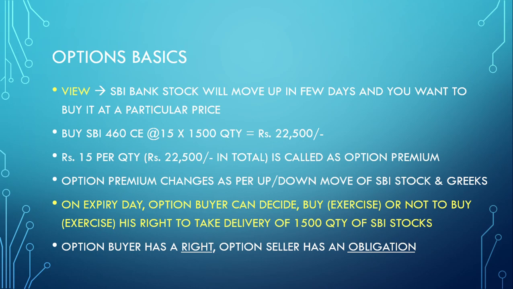In return, whatever premium the option buyer pays will go to the option seller, and the option seller thus has an obligation. He doesn't have a right, he cannot say no. Either he has to buy it from the open market at 480 and give it to you at 460, so he will be at a loss of 20. So this is how it works.